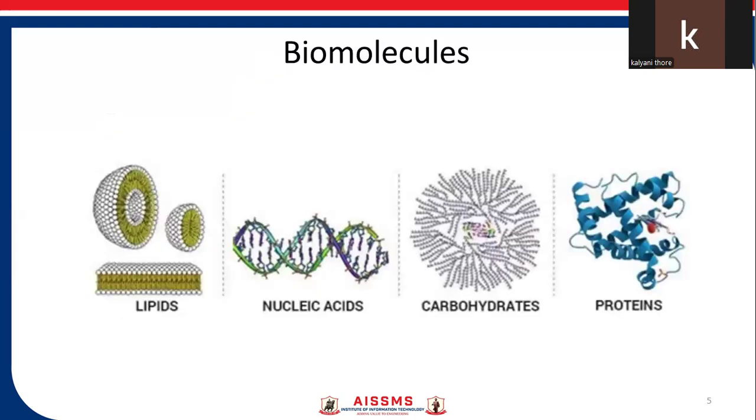Next is understanding biological molecules and cellular processes. These are the biological molecules. First, let's understand biomolecules. Biomolecules are the most essential organic molecules which are involved in the maintenance and metabolic processes of living organisms.